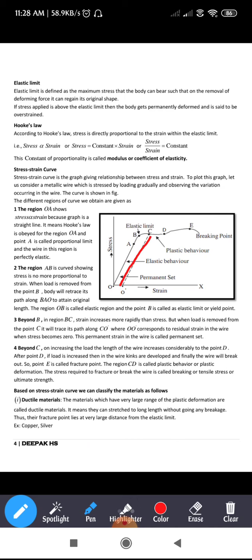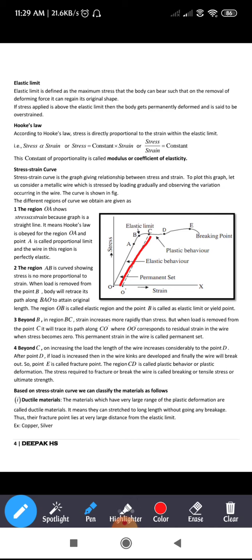So we call this the permanent strain, where the body doesn't regain its original shape in the same way as before. It regains its original shape in another way. This permanent strain in the wire is called permanent set.